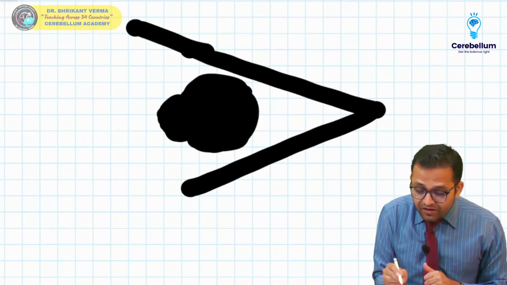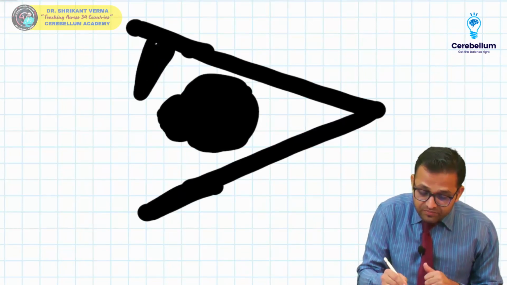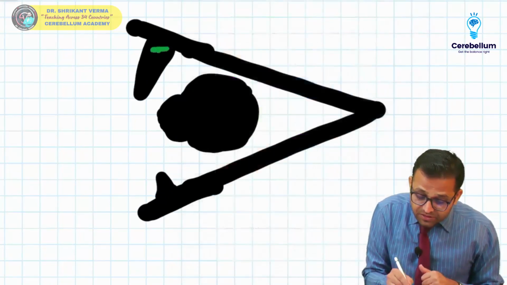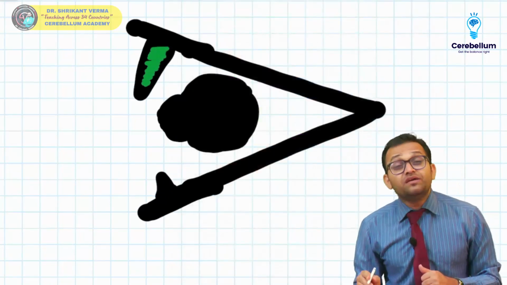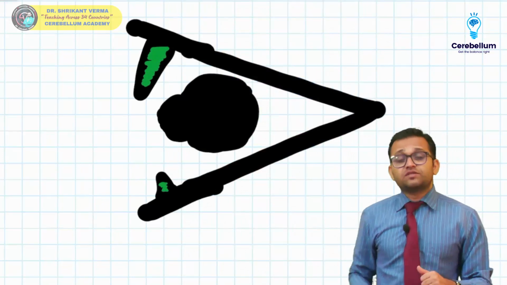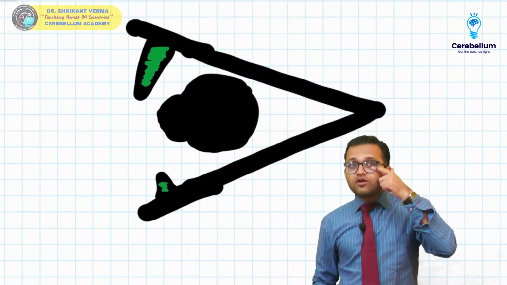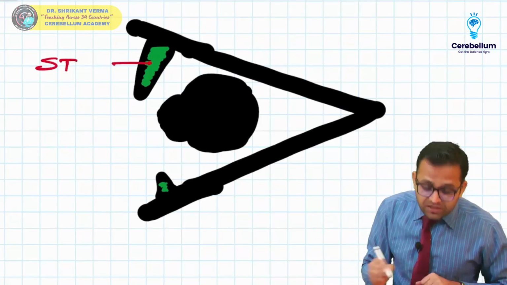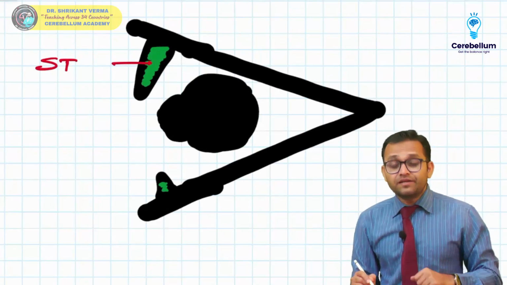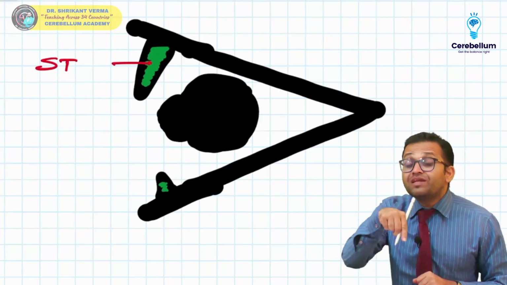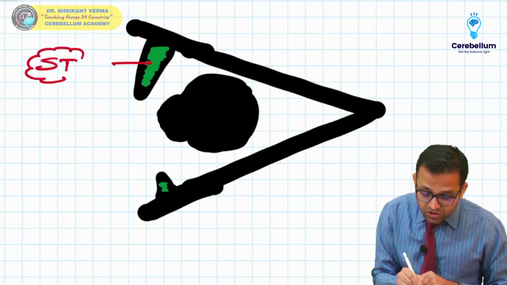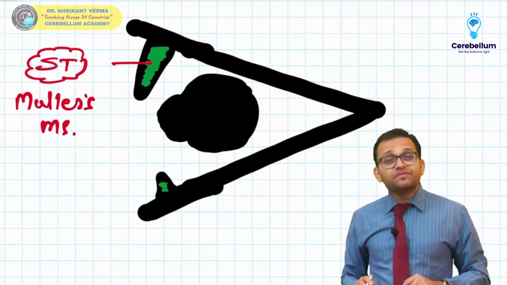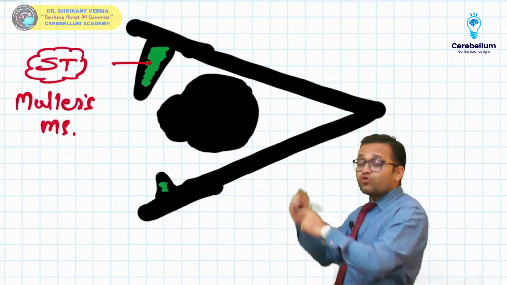So we all are aware there is our upper eyelid and lower eyelid. Within the upper eyelid there is one muscle, superior tarsal muscle, and also here is the inferior tarsal muscle. Upper eyelid is more prominent, lower eyelid is smaller. This is our superior tarsal muscle within the upper eyelid. Yes, it is the deep part of the levator palpebrae superioris. Also it is known in ophthalmology as Mueller's muscle. Agree beta? It is not given in BD Chaurasia, but it will clear your concept.